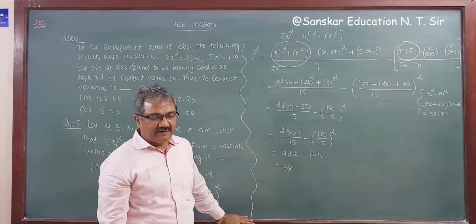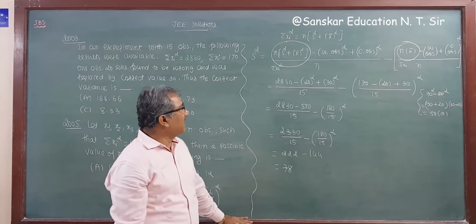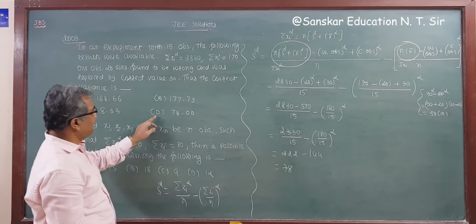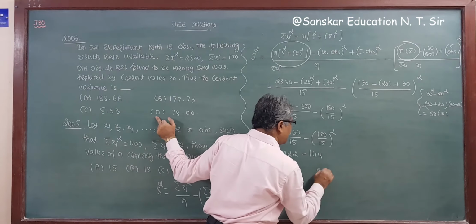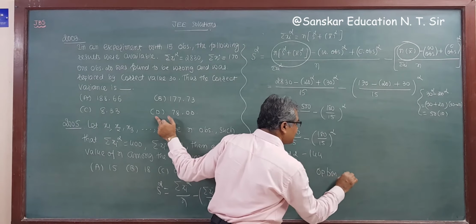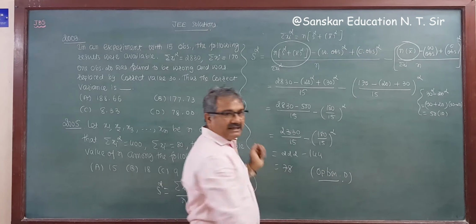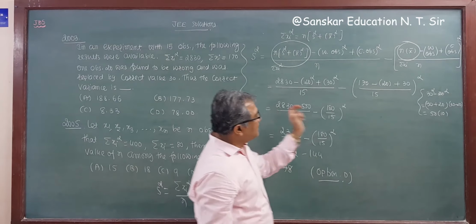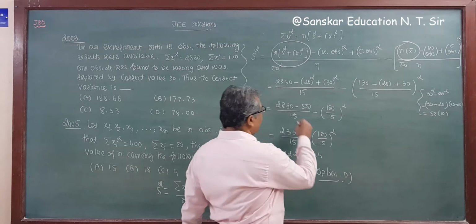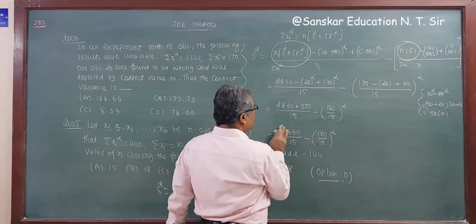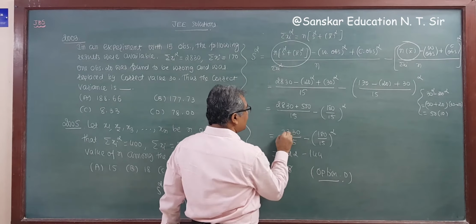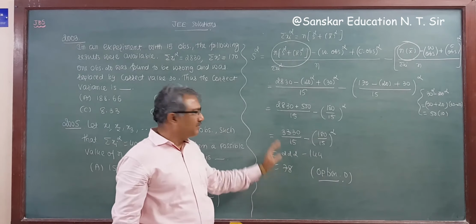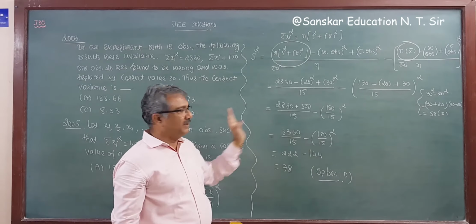Answer is 78. So the correct variance is 78. Option D is the correct answer. Here this is 500 plus, so we have to put plus here. So this is 3330. Then the answer is okay, but this is the mistake we are making here, right?